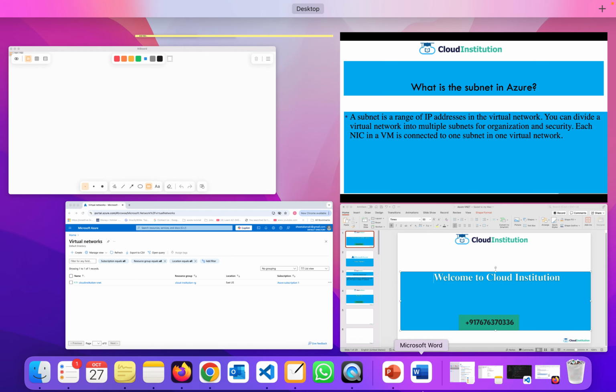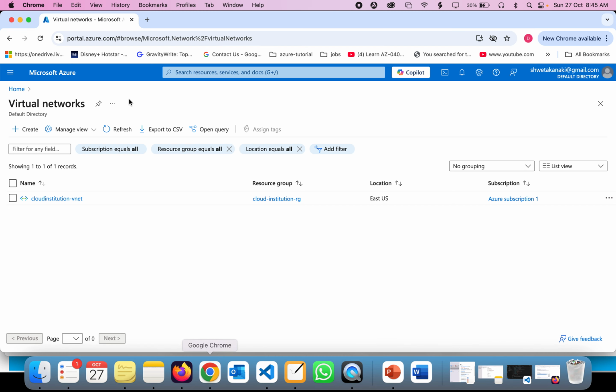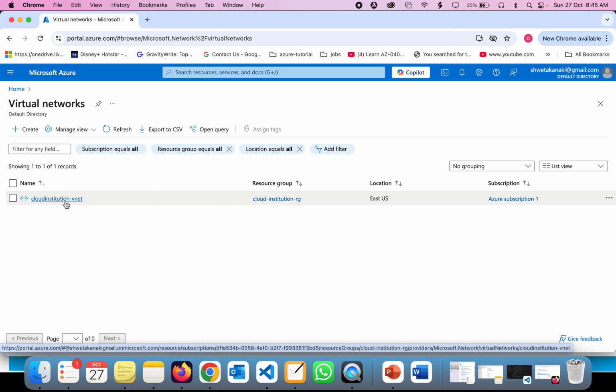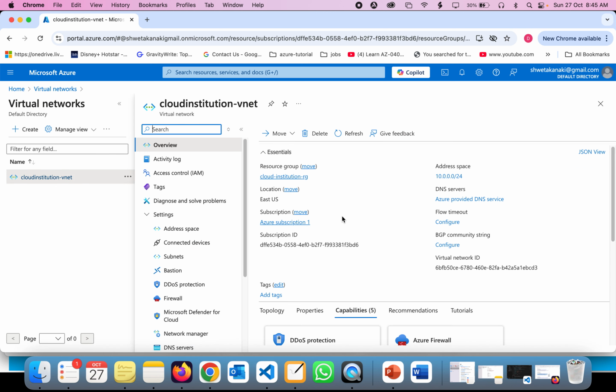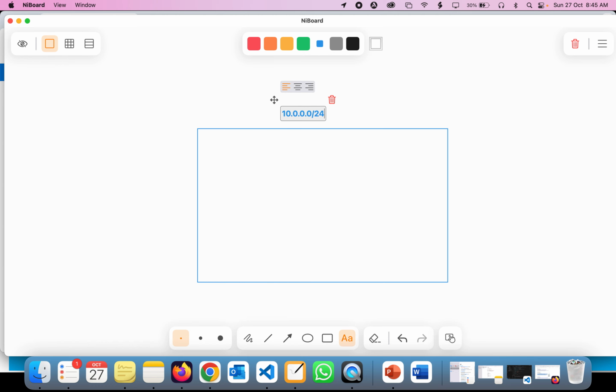In the last session we created a VNet, and that VNet is over here. This is the VNet which we created in the last video. If you click on this, you can see that the address space is 10.0.0.0/24. Now I'm going to copy this one, come here, and draw it. Here I've created a VNet which is having the range of